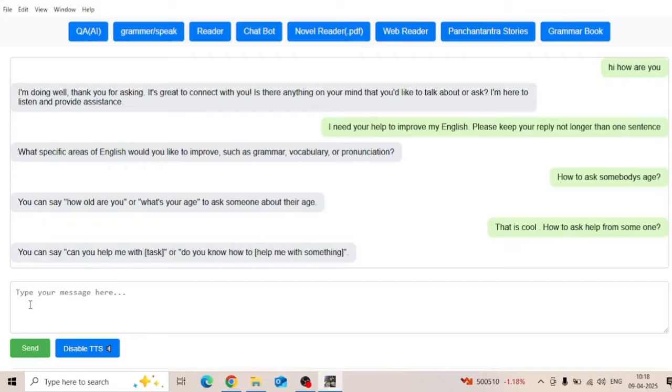That's cool. It's acting like your friend. You can improve your English communication skill a lot using this chatbot. This is, by the way, completely running offline without using any internet connection. You don't need any internet connection to run this software.